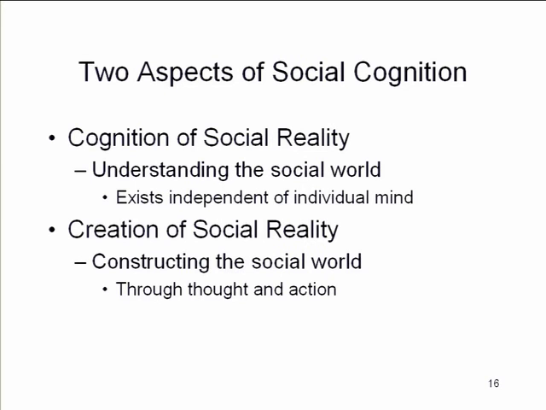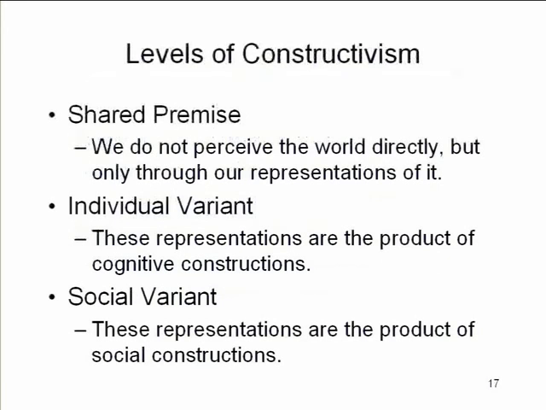Okay, so the transition we want to make now is to another level of constructivism, to get beyond what we might call the individual brand of constructivism, which takes place in the individual's mind as he or she constructs an object in perception, reconstructs it in memory, and reconstructs it again through the mechanisms of constructive alternativism. There is a social variant on constructivism that puts the focus outside the individual, and argues that not only are our representations of the world products of our own individual cognitive constructions, but to some extent our representations of the world are the product of social forces in which our own thought and action are embedded.